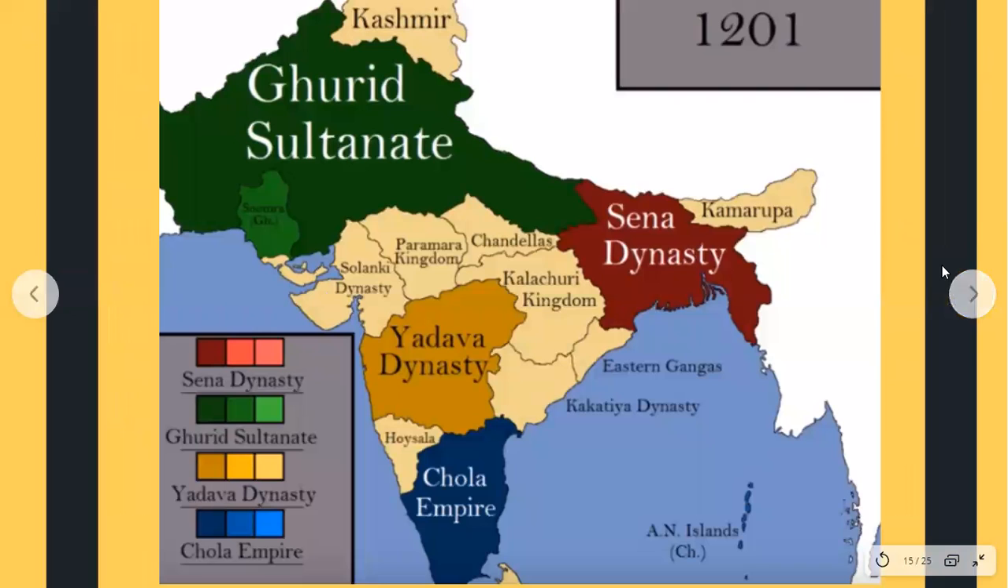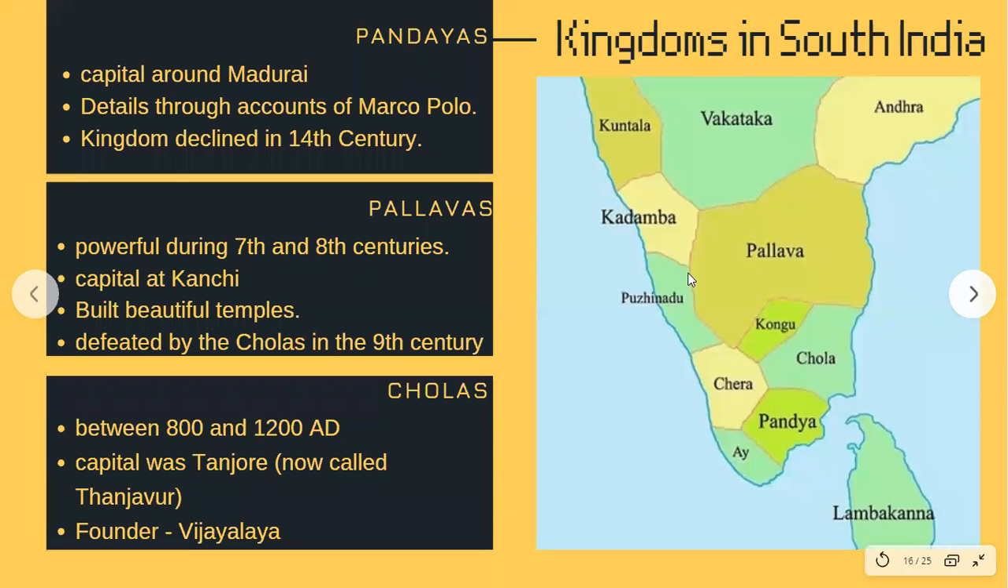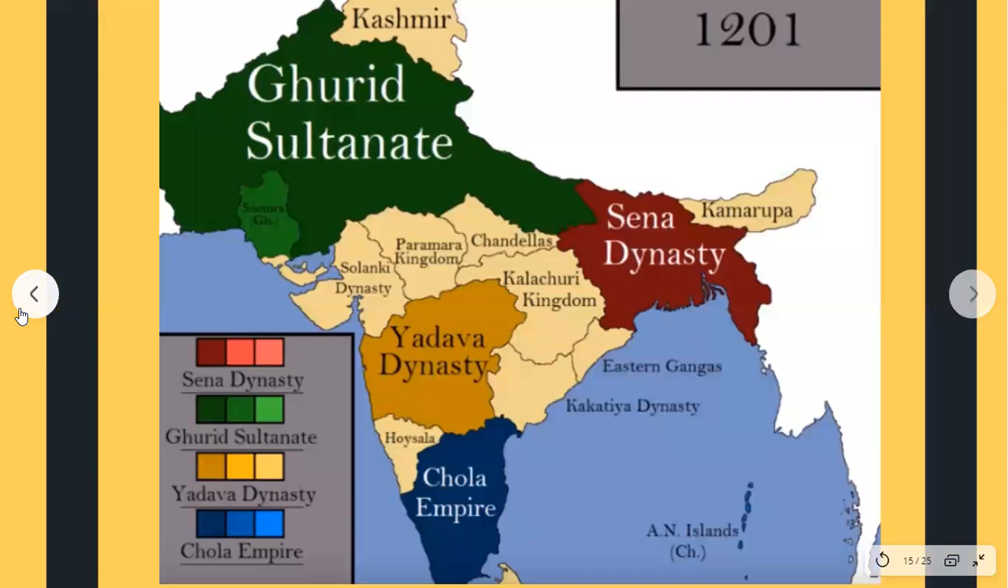This is just to give you an idea of the Ghurid Sultanate in 1201. So this is what the subcontinent looked like at this particular time. All right. On this note, students, we will now move to other kingdoms of South India. This is what was happening in North India.